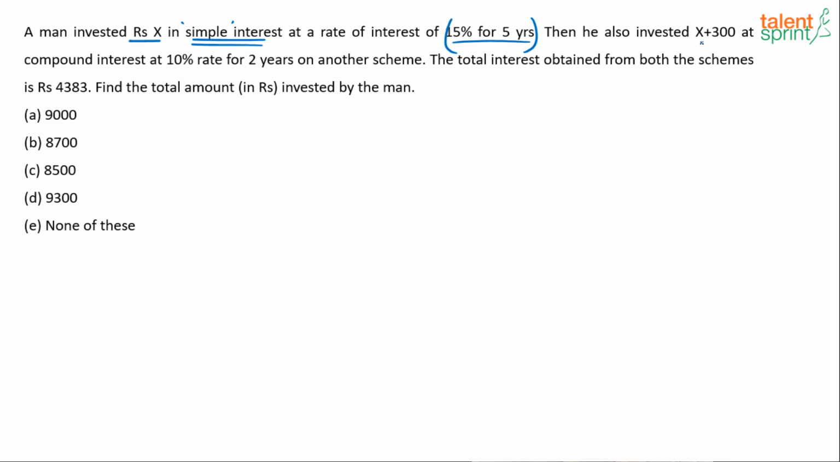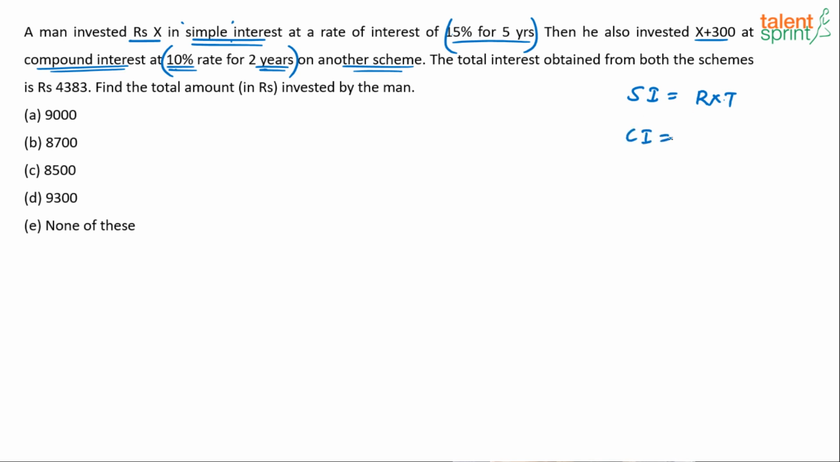Then he also invested X plus 300. See, he originally invested X in simple interest. Then he has invested X plus 300 at compound interest. This time it's compound interest at 10% rate for 2 years on another scheme. Now again, if you have learned that concept of percentage that can be applied for solving CI, you would know that this is going to give you a 21% compound interest. See, simple interest is easy. Simple interest in terms of percentage is nothing but the rate of interest into the time period. So 15% into 5 will give you 75%.